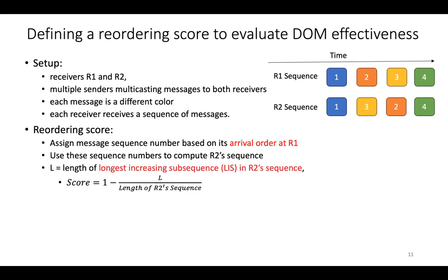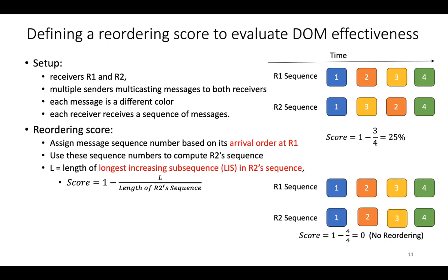Now, we look at the longest increasing subsequence in R2 and get its length and plug that in to compute the reordering score, which turns out to be 25% because the longest increasing subsequence is 1, 2, 4 or 1, 3, 4, and that gives you 25%. As another quick example, if R1 and R2 had identical arrivals, then the reordering score would be 0. So that kind of checks out. The main thing to take away is higher score is more reordering.